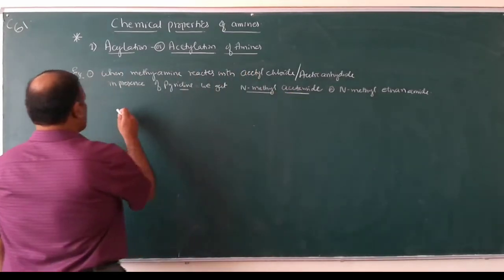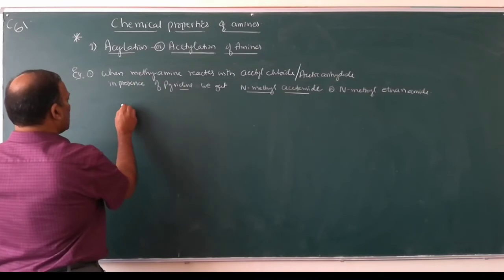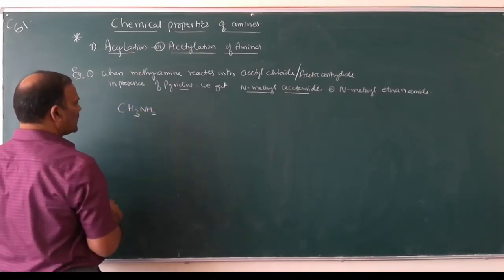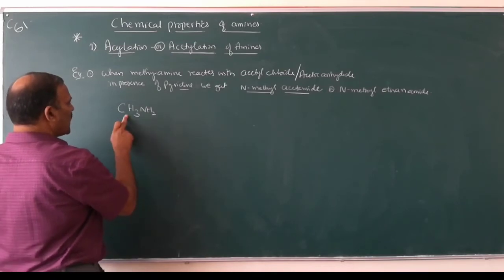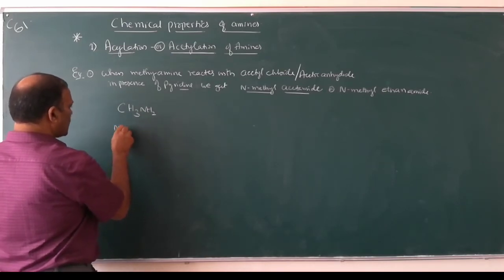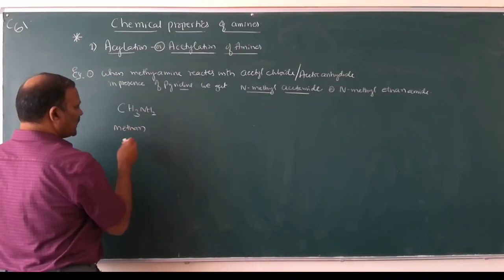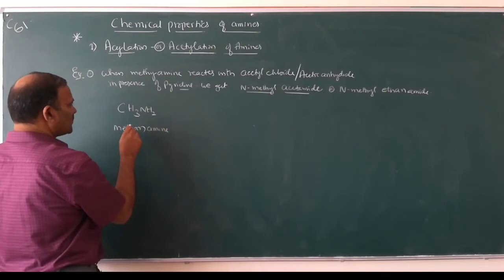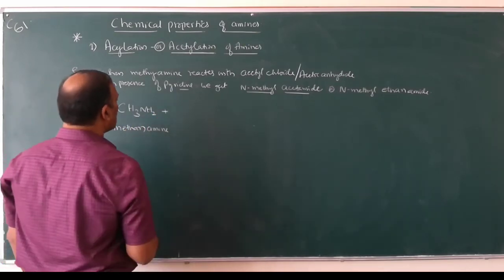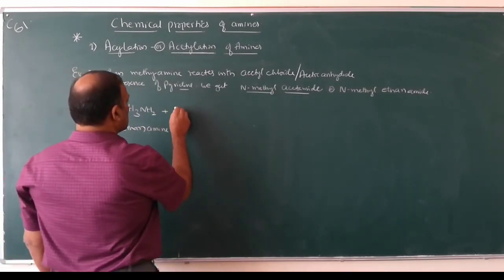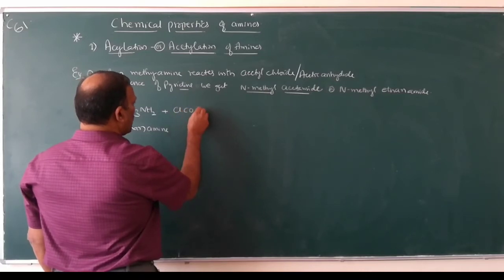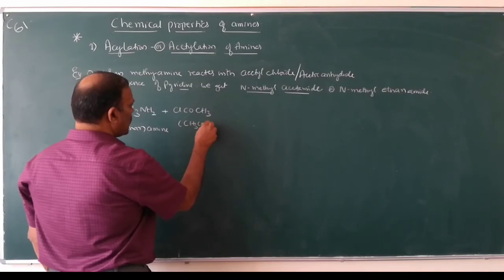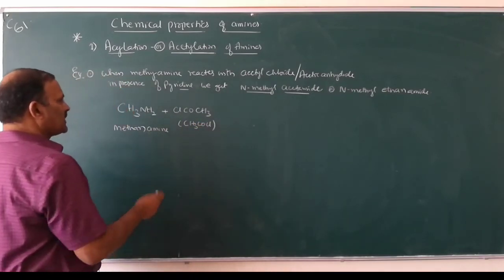So what is the reaction? What is the formula of methylamine? This is CH3NH2, methylamine, also called methanamine, plus CH3COCl, which is acetyl chloride.